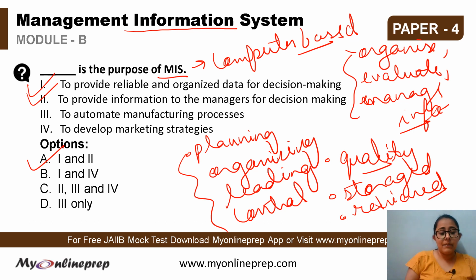So for all these, MIS or the management information system is very important because it provides reliable and organized data for decision making to the managers. So the correct answer is A, 1 and 2. Okay, now we'll move on to the next question.